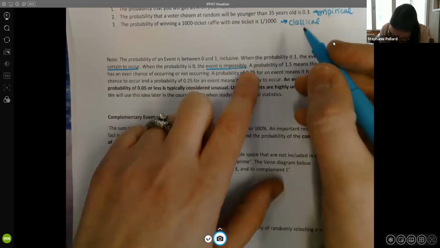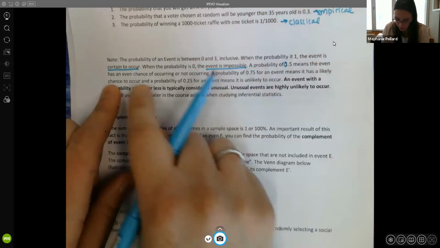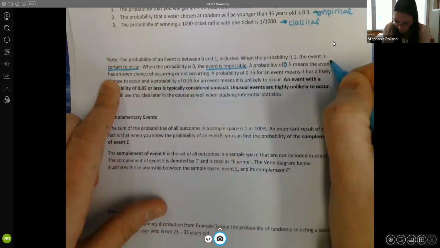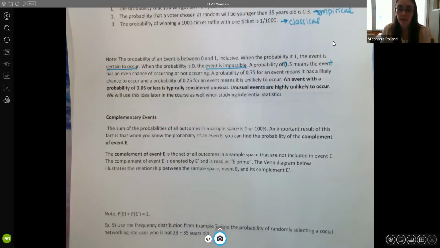Sorry, this is a typo. This should be 0.5. A probability of 0.5 means there's an even chance of the event occurring or not occurring, right? So it's a 50-50 split. That 0.5 probability represents 50%.